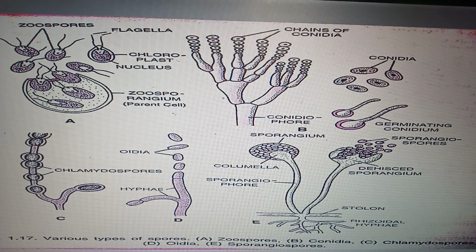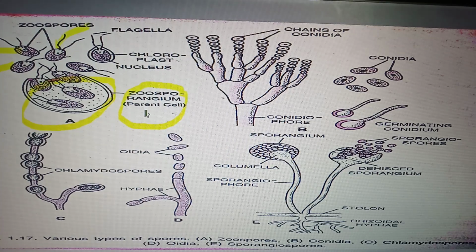So let us see the diagrams of these spores in some detail. First is zoospores. Zoospores are formed inside the zoosporangia, that is the parent cell. These are zoospores. Zoospores are motile.